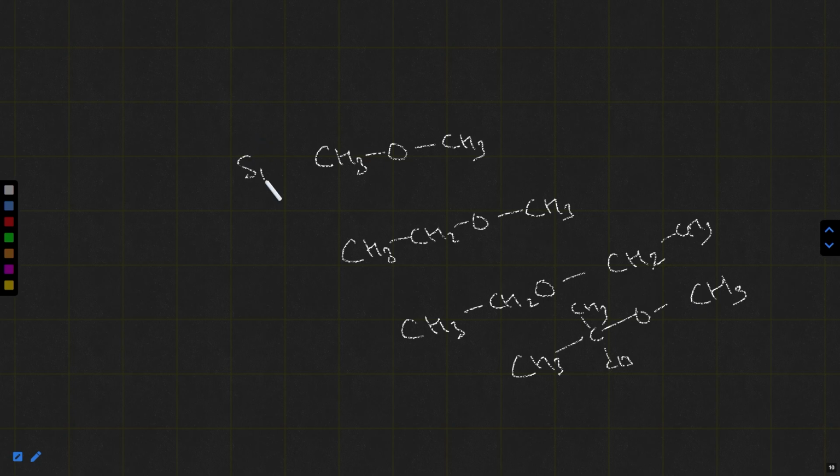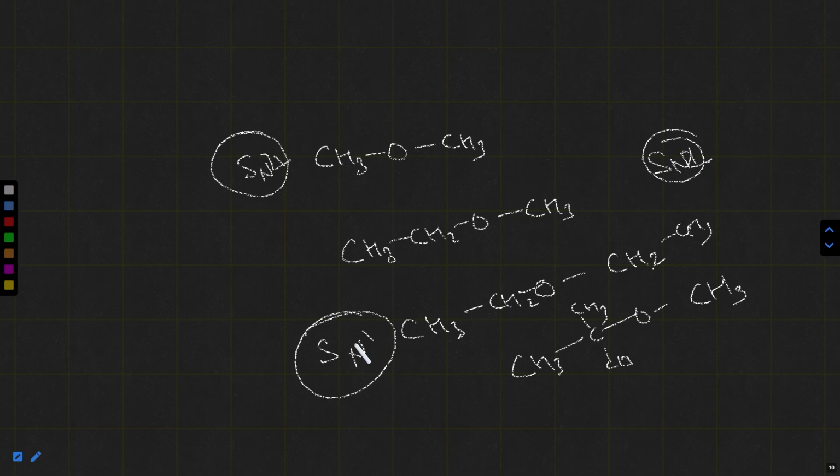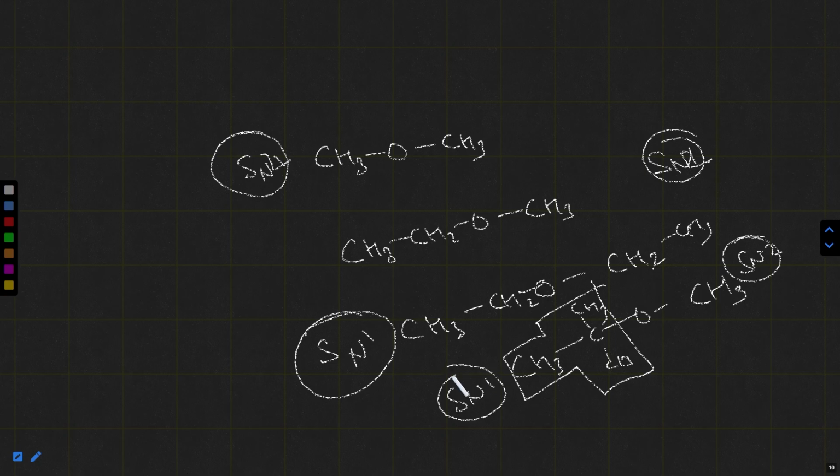This one goes through SN1 mechanism. Attack takes place from here. But this one does not go through SN1 mechanism. It goes through, sorry, this one goes through SN2, and this goes through SN1. And this one has the option: it can go through SN2 from this side and SN1 from this side. But it takes not this one, instead it takes this one. Clear? So this is the thing I am trying to tell here.